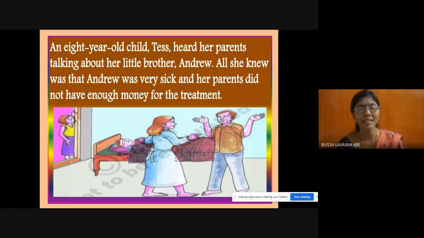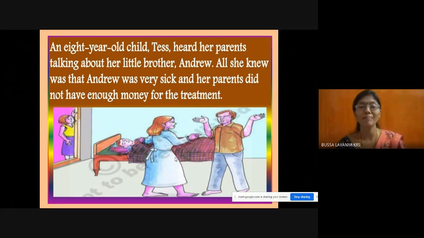Tess's parents were talking about Andrew's health. When they were talking, the small girl heard it behind the door. The parents were talking about how Andrew is very sick, and they do not have enough money for the treatment.